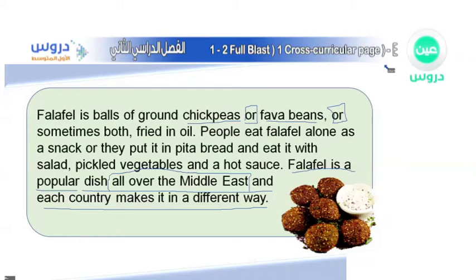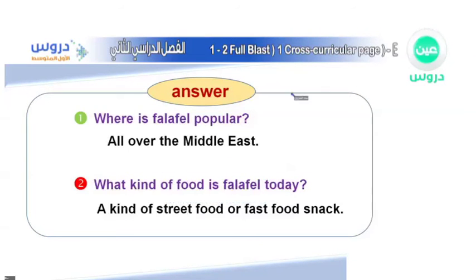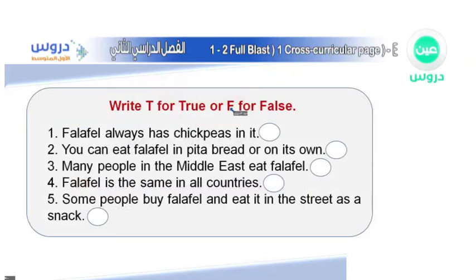What do you think? Well, of course, it is false. Why is that? Because sometimes you can use fava beans only. So the first one, as you can see here, falafel always has chickpeas in it. Well, I'm sorry to say that, but that's false, because sometimes it can have fava beans only.